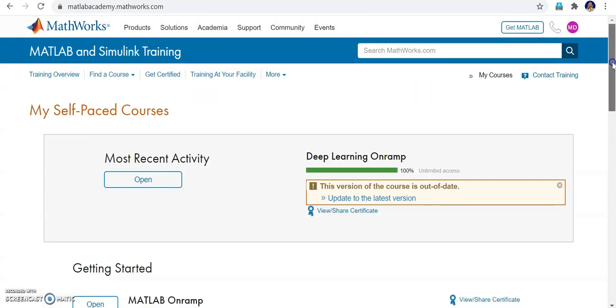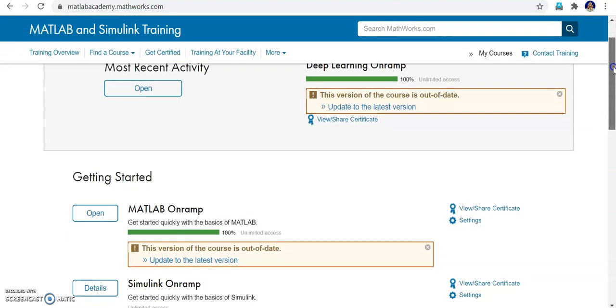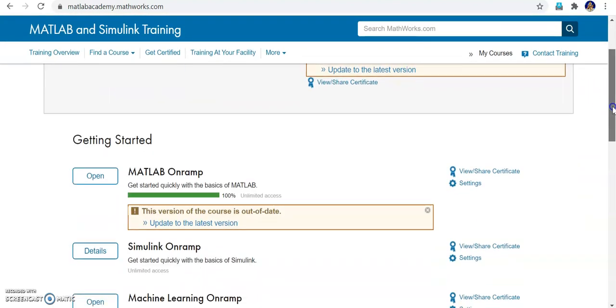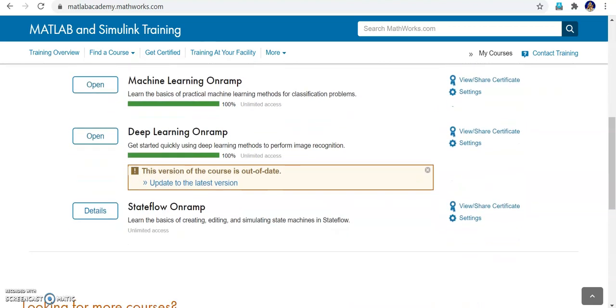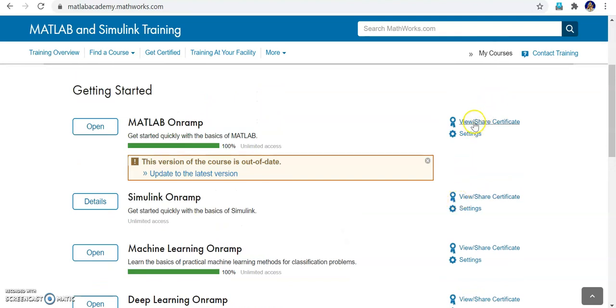Right? What are self-paced courses? Each course needs only up to 2 hours, right? You can learn things very easily. What are the courses available? One is Deep Learning Onramp, MATLAB Onramp, Simulink Onramp, Machine Learning Onramp, and Stateflow Onramp. These are freely available, and you will get the certificate from the MATLAB company itself, right? An official MATLAB certificate you will be getting. The other thing is you can use this on your mobile phone, laptop or desktop.